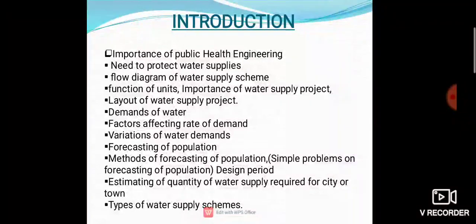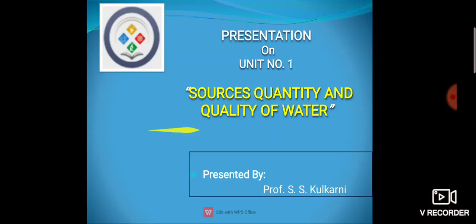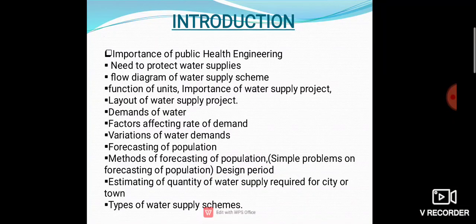The next points are factors affecting rate of demand, variations of water demand, forecasting of population, and methods of forecasting of population. Here a simple problem will be asked about forecasting of population, and it is a very important point regarding your project. If you want to do a project on public health engineering, at that time you have to calculate, as the mandatory first thing, the forecasting of population.